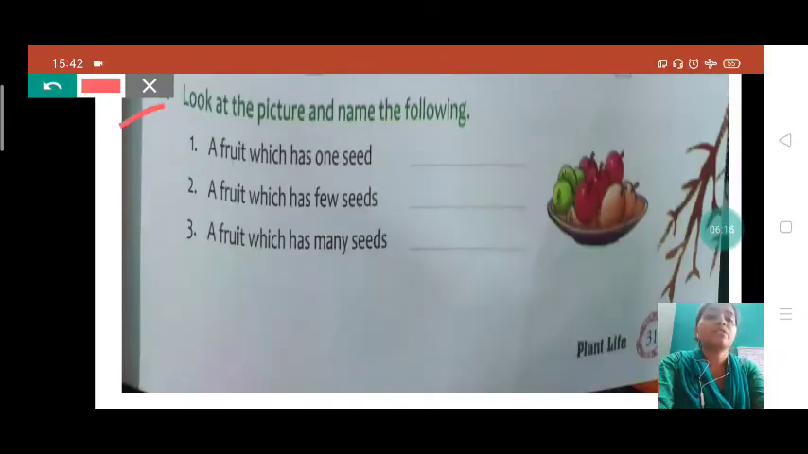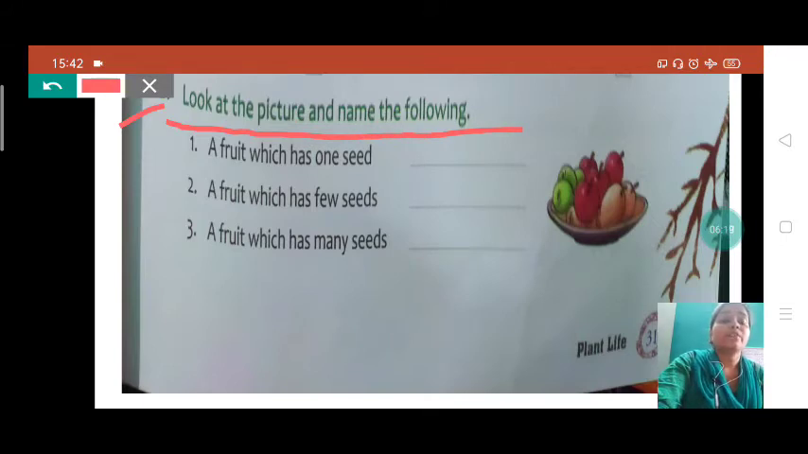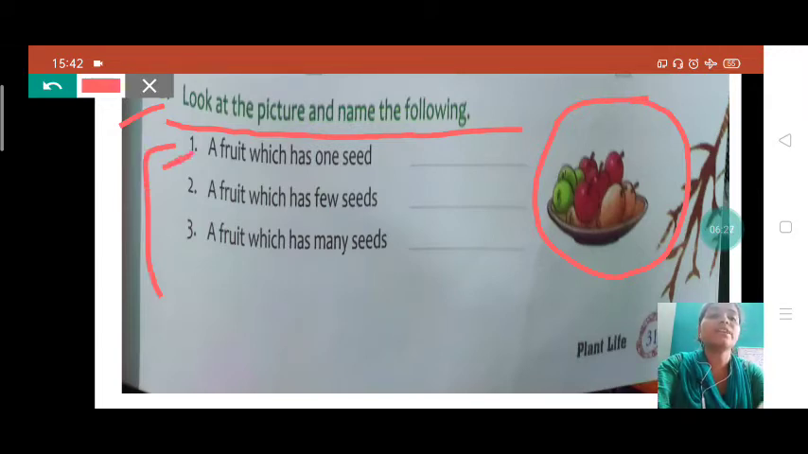See, B number question. Look at the picture and name the following. What we have to do, we have to see this picture clearly and answer what is asked here. The first one is a fruit which has one seed. A fruit which has one seed.